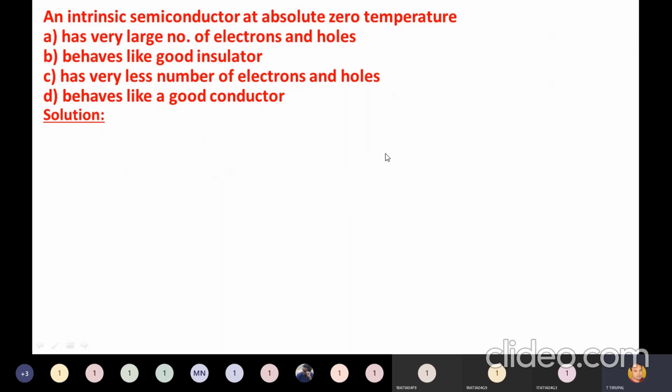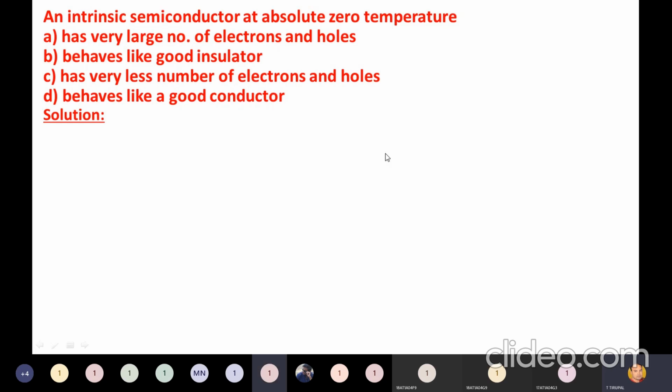An intrinsic semiconductor at absolute zero temperature.